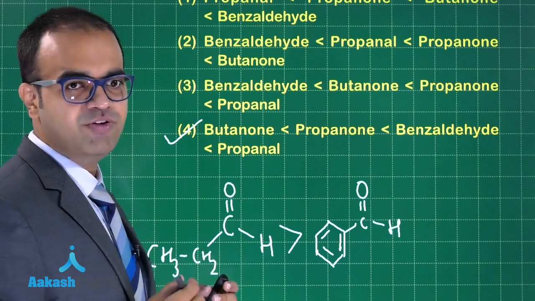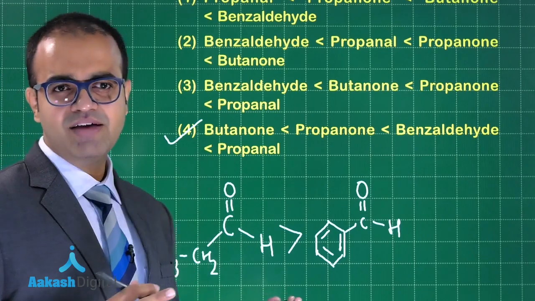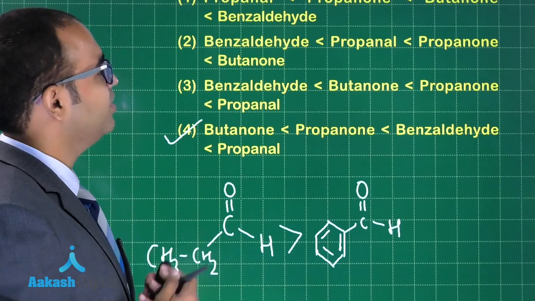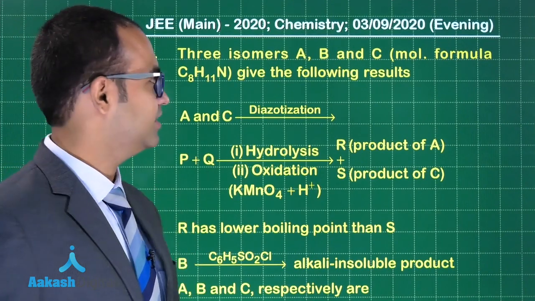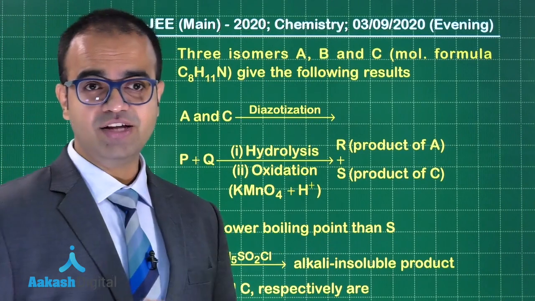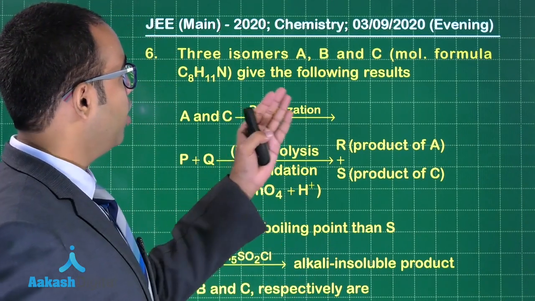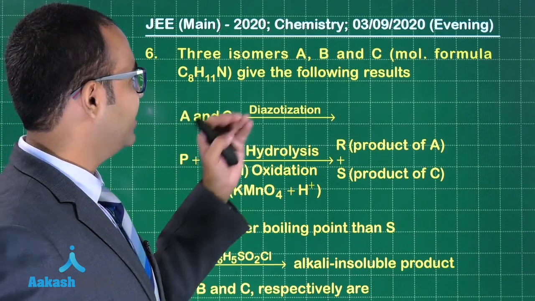Is that clear to all of you? A very simple question, easy question, I would say. Okay, let us go to the next question, guys. Let us start with question number 6, guys. 3 isomers A, B and C. So all 3 are isomers, right? Molecular formula C8H11N. Give the following results.